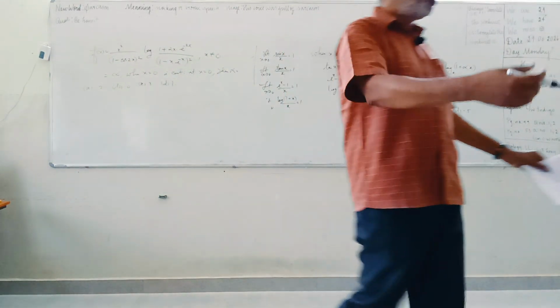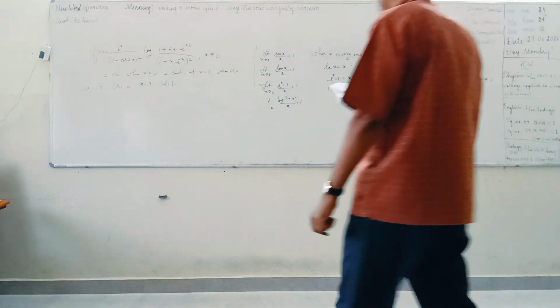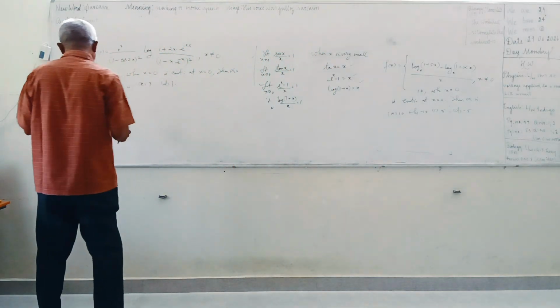If a question is given like that, all of a sudden you will be in trouble, because to find out the limit with x cube, 1 minus cos 2x all square like that, it is coming like this. Then what can you do? Is there any method that you can find out?